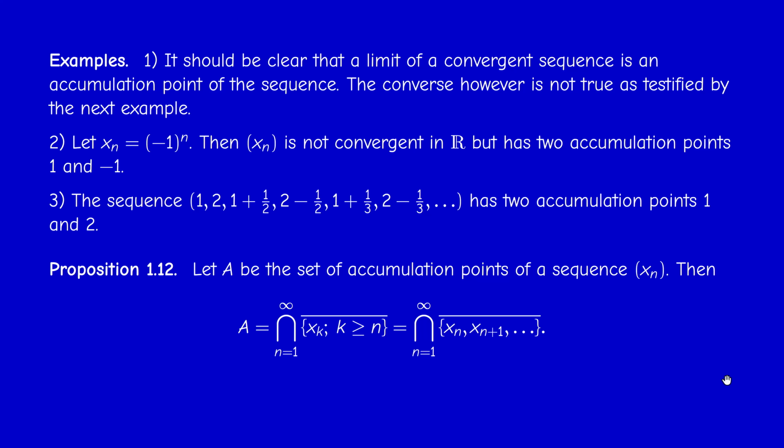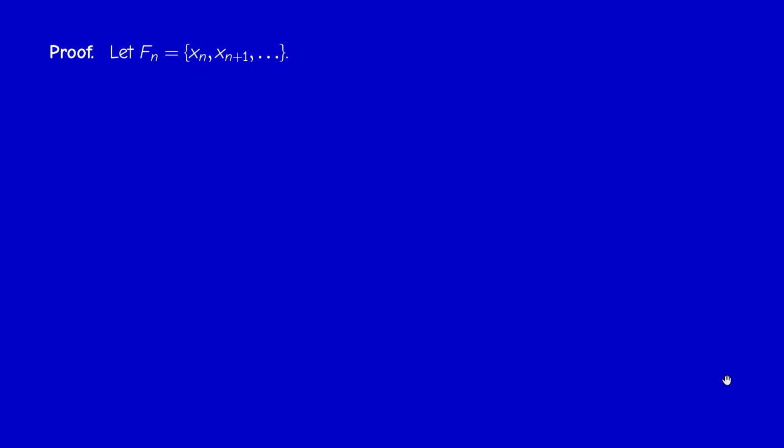It's very easy. I go back to the definition, so by a sequence of equivalences. Call the set {xn, xn plus 1, etc.} Fn. Okay, what does it mean to say that x is an accumulation point of the sequence? It means that for every neighborhood U of x, and for every integer n, we can find a bigger index m such that xm is in U. And of course, we can put here strictly bigger, because instead of n, you can take n plus 1.